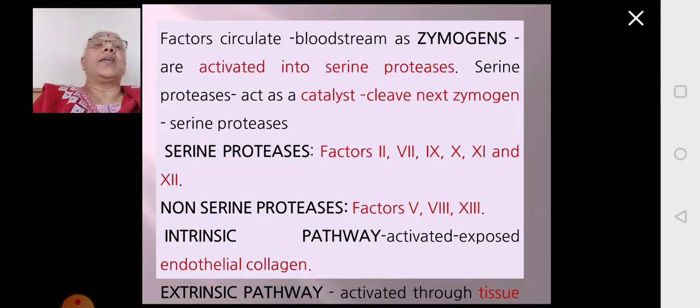So what is the important factor to trigger the intrinsic pathway? It is the exposure of the endothelial collagen. What is the triggering factor for the extrinsic pathway? The extrinsic pathway gets activated when there is a cut. Then the damaged tissue will release a tissue factor. This tissue factor is the activating component of the extrinsic pathway. So for the intrinsic pathway, it is the endothelial collagen, and for the extrinsic pathway, it is the tissue factor which will activate the pathways respectively.